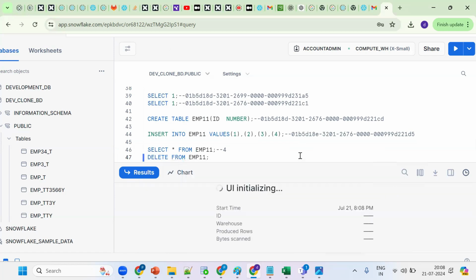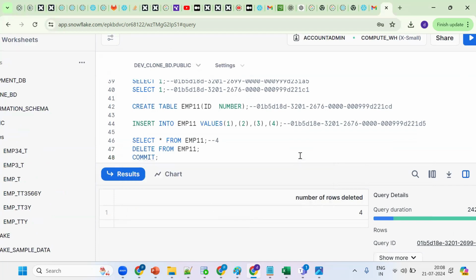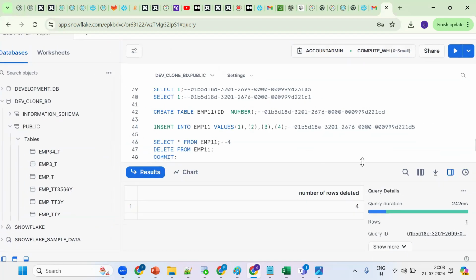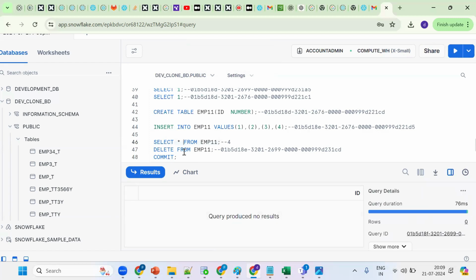Now try to commit this data. Firstly, copy the query ID and paste here. This is a query ID, so it will be unique. Now commit this data so that changes are reflected permanently. Now see this data, how many records are there as of now? No records are there.